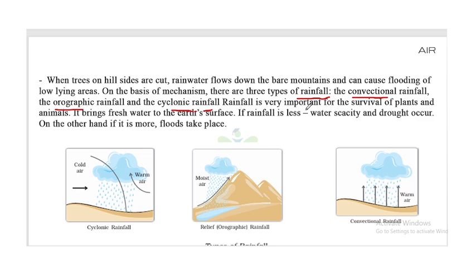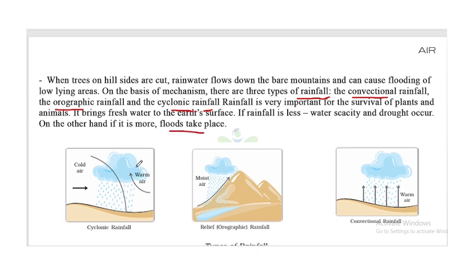Rain is very important for the survival of plants and animals. It brings fresh water to the earth's surface. If rainfall is less, water scarcity and drought occur. On the other hand, if it is more, then floods take place.